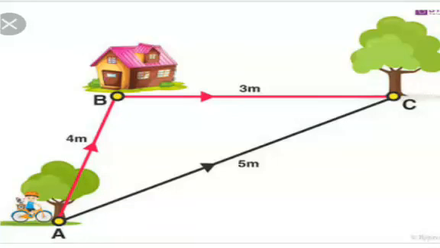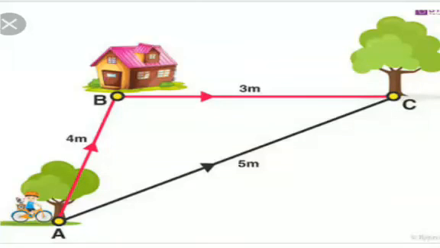So what is the total path covered by him? The actual path covered by him is 4 plus 3 meters, that is 7 meters. This actual path covered by him is known as the distance covered by him. So 7 meters is the distance covered by the boy.